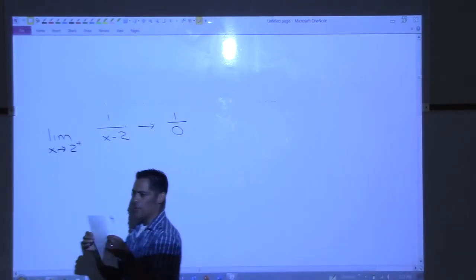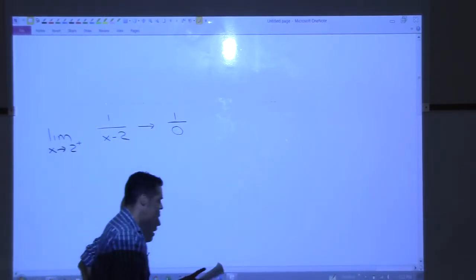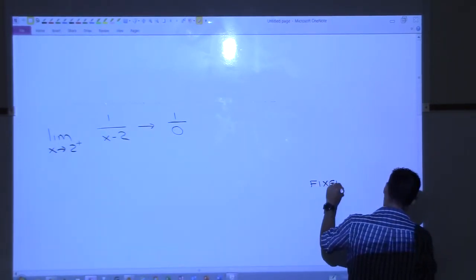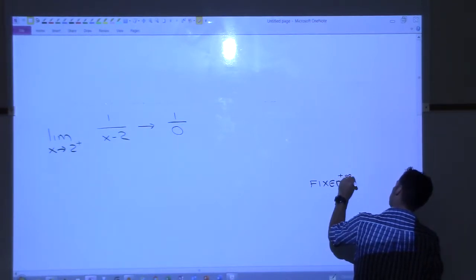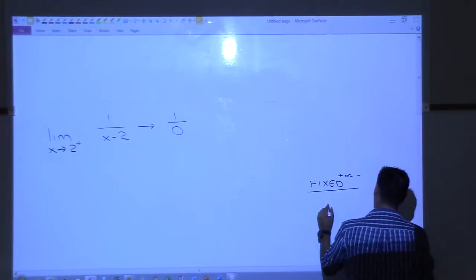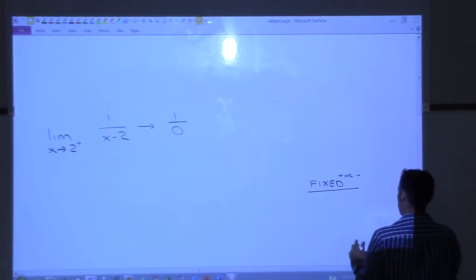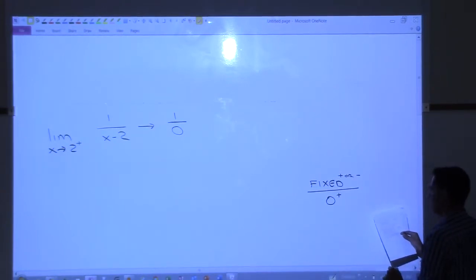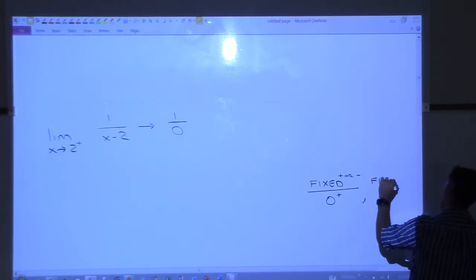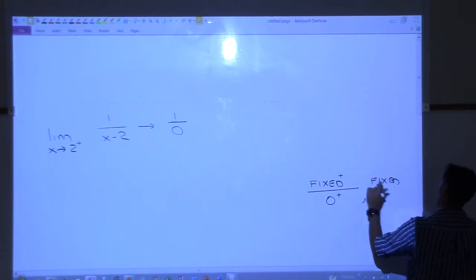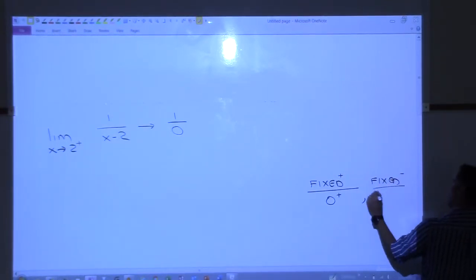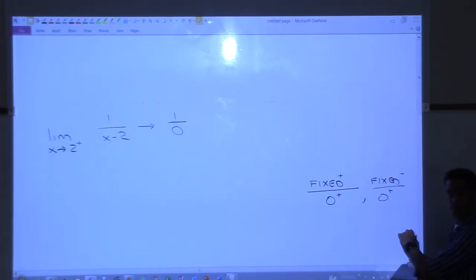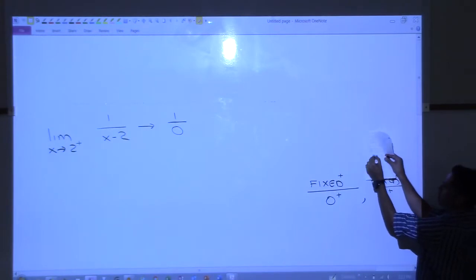So take a look at this table, and look at the bottom left-hand corner, where I wrote fixed over 0 plus, and then fixed negative over 0 plus. Do y'all see those 4 things? I'm not going to write them all down here, but there are 4 things in the bottom left-hand corner of your table.